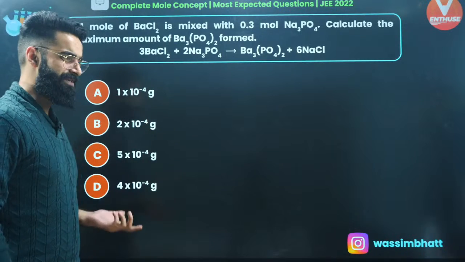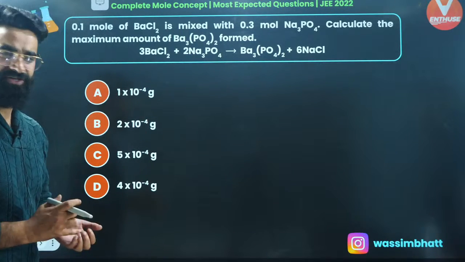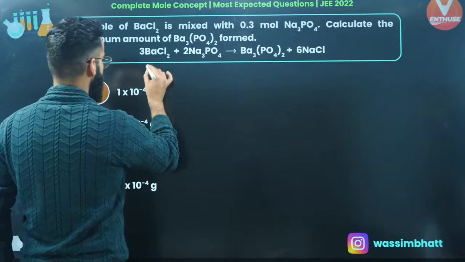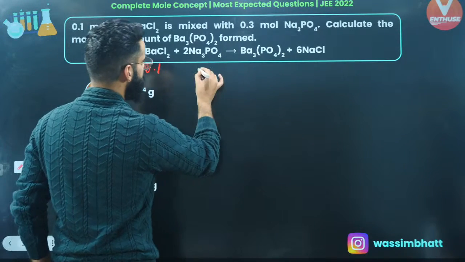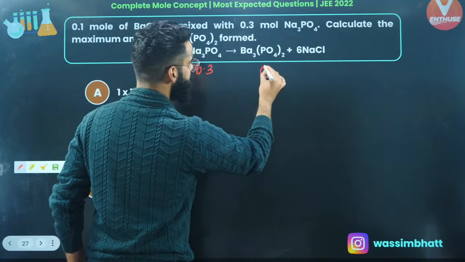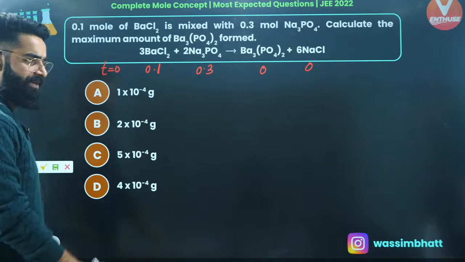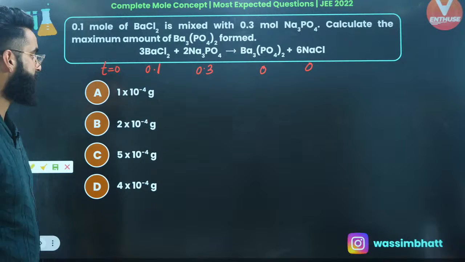Okay, one simple and basic question this is, again based on the limiting reagent concept, right? You can easily solve this sort of question. We are starting with 0.1 moles of BaCl2, 0.3 moles of Na3PO4. This is going to be 0, this is going to be 0 because I'm writing time t is equal to 0, right? At time t is equal to 0, the reaction has not started yet, basically.